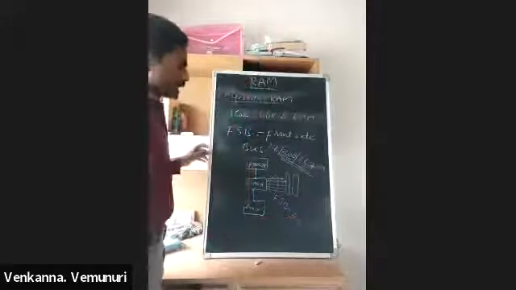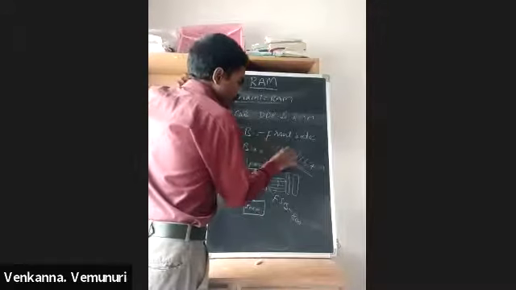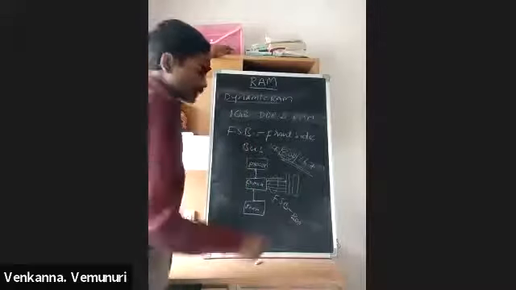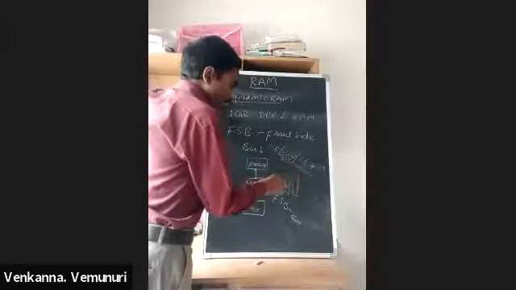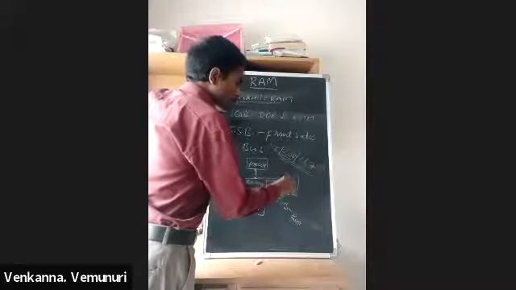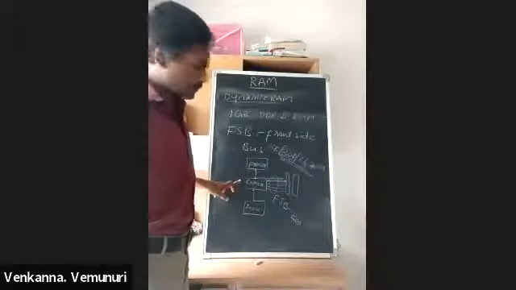That means you purchase DDR2 2 GB RAM with 800, and this and this are matching. Your RAM speed and your motherboard front side bus data transfer clock speed are both equal. Then performance is very high.